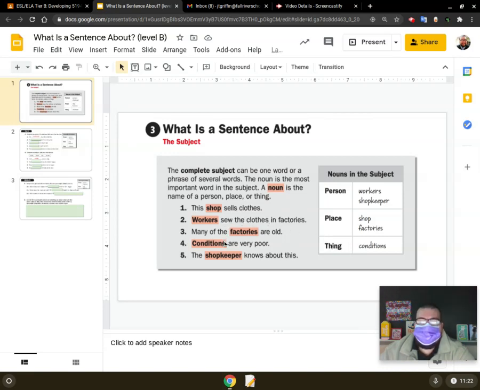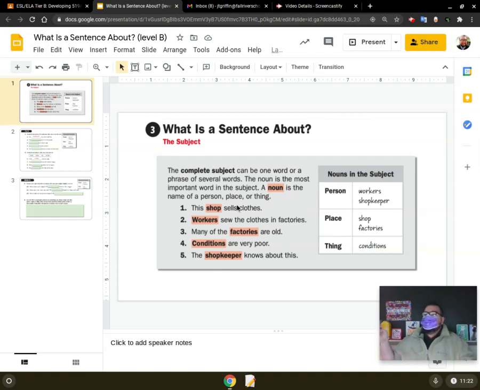So number 1, the shop sells clothes. So what is the subject in our first sentence? What is our subject? The shop. And what would be the predicate? Sells clothes, right? So for number 1, the shop is our subject.